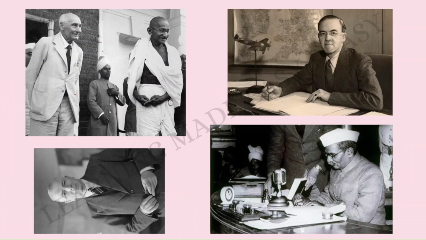Can you see this picture over here? This is a picture of Patrick Lawrence. He is Patrick Lawrence. And this is Gandhiji, Bapu. Can you see this picture over here? In this picture, we have Sir Stafford Cripps. And can you see this picture over here? Please just tilt your phone and see this picture. He is A.V. Alexander. And this picture over here, he is Dr. Rajendra Prasad. Alright.